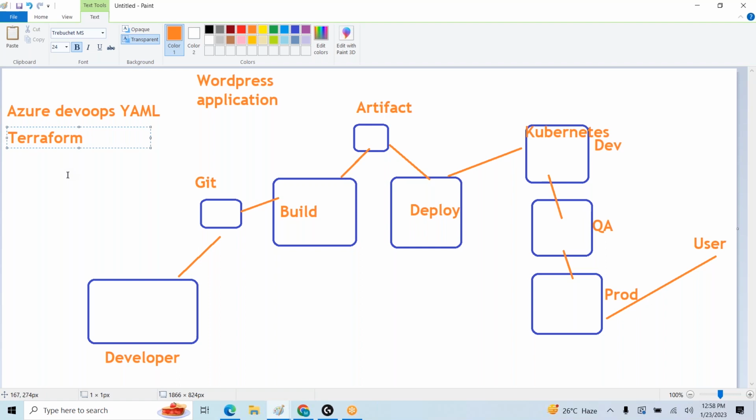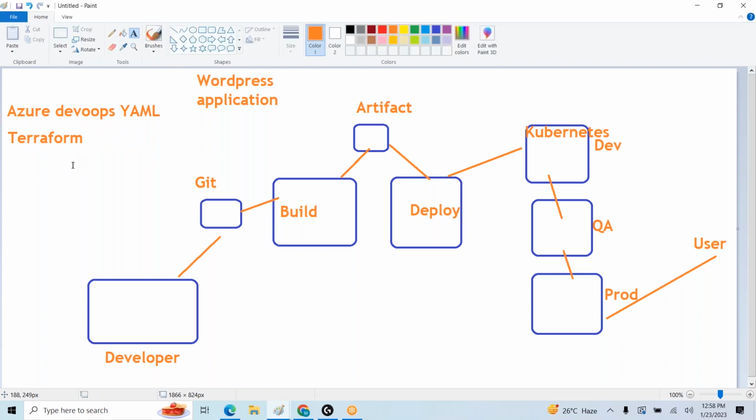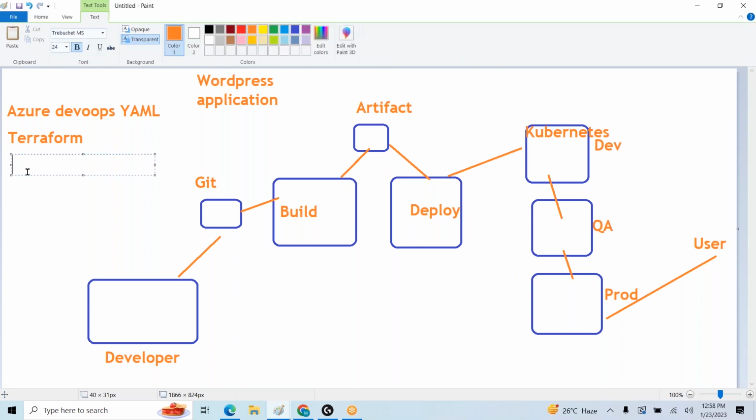So I want to create a Kubernetes manifest file for the WordPress application.